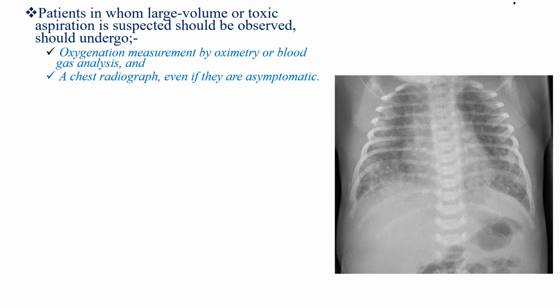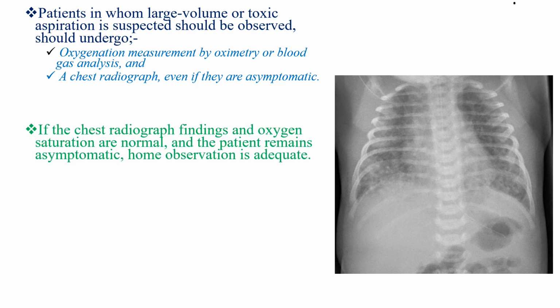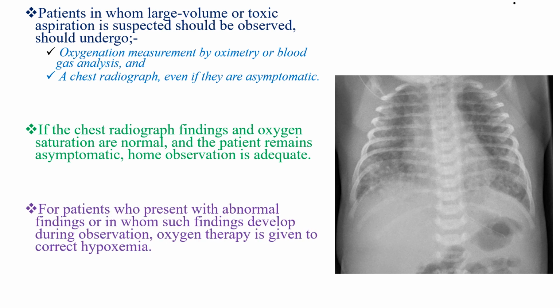Patients in whom large volume or toxic aspiration is suspected should be observed, and they should undergo oxygen measurement by oximetry or blood gas analysis and a chest radiograph even if they are asymptomatic. If the chest radiograph findings and the oxygen saturation are normal and the patient remains asymptomatic, home observation is adequate. For patients who present with abnormal findings or in whom findings develop during observation, oxygen therapy is given to correct hypoxemia.